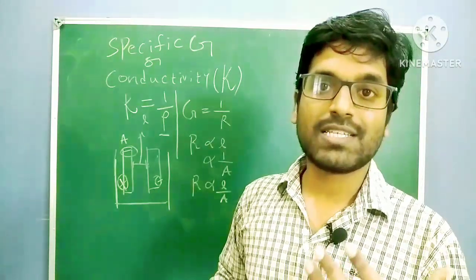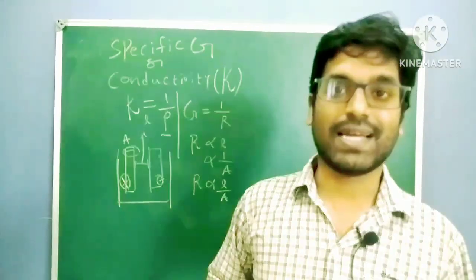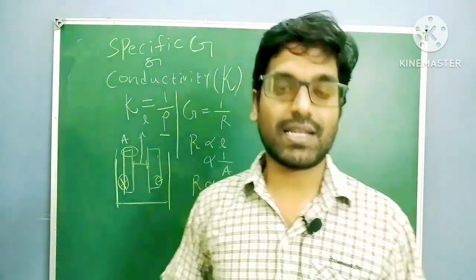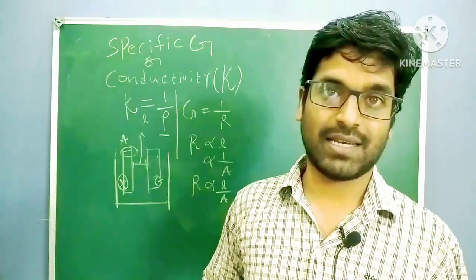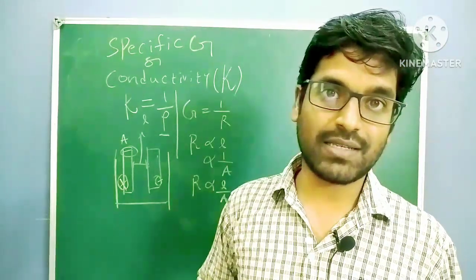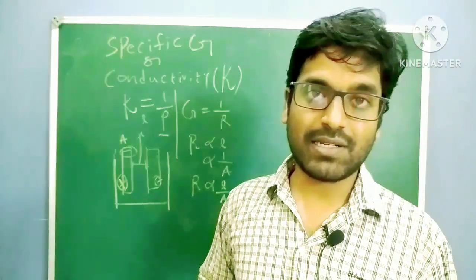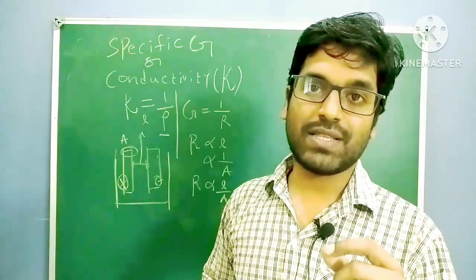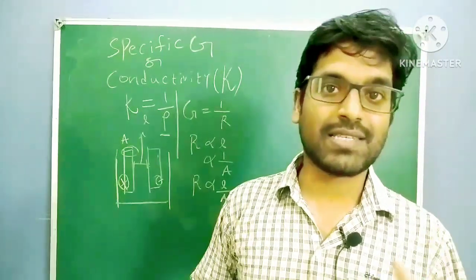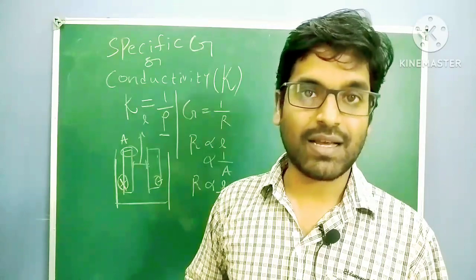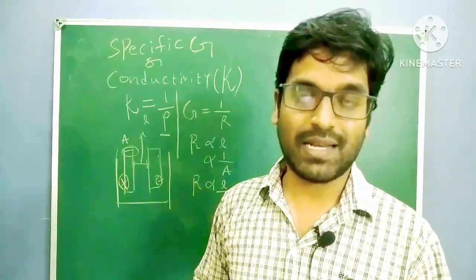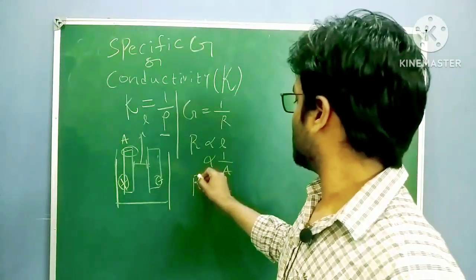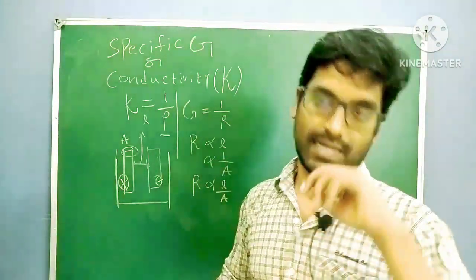Collision between the charged species increases. Whenever collision increases, speed will decrease. That means conductance will decrease, and when conductance decreases, resistance increases. So when length increases, collision between the charged species increases, speed decreases. Whenever speed decreases, conductance decreases, because speed is directly proportional to conductance. So whenever conductance decreases, resistance increases. So resistance is directly proportional to the length.